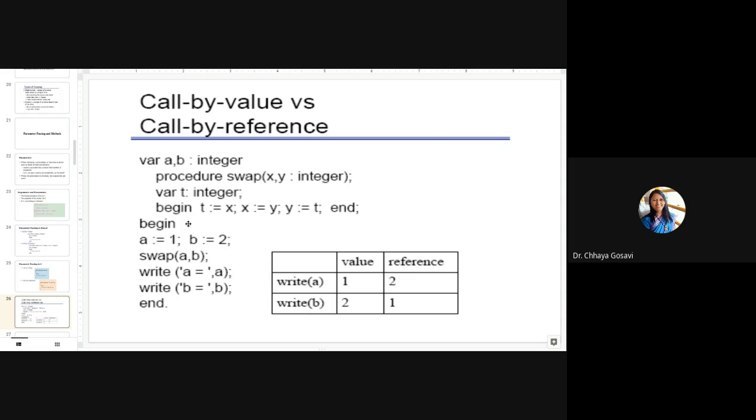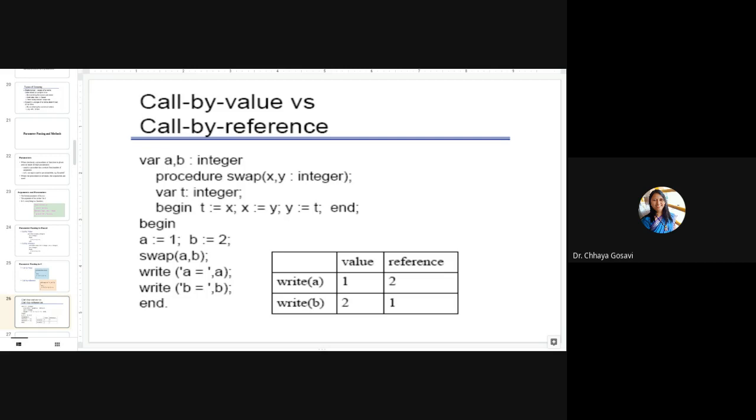So if this function call is call by value, these values will not swap. The values of a and b will be 1 and 2. But if it is call by reference, as we have seen yesterday, these values will get swapped and the output will be 2 and 1. Because in call by reference, we are not passing the values, we are passing the location or address or references.